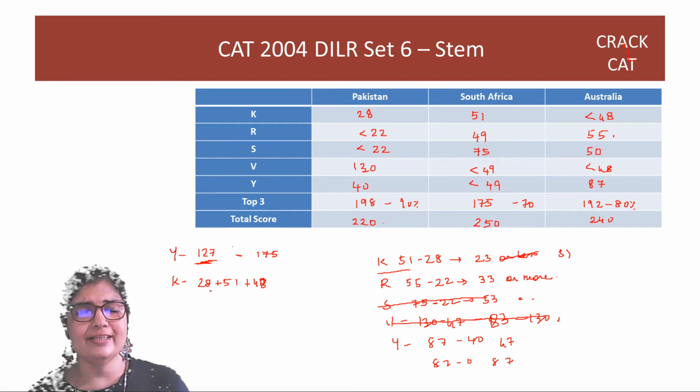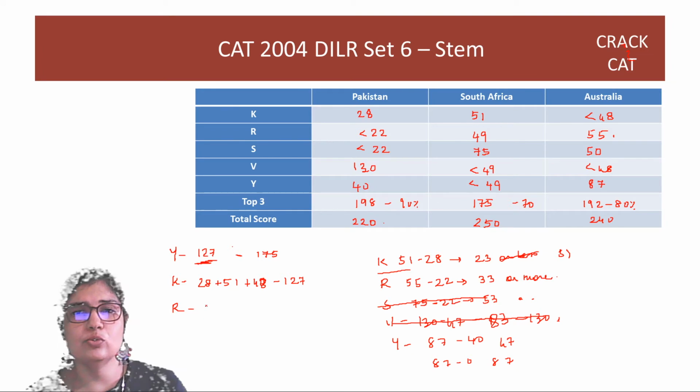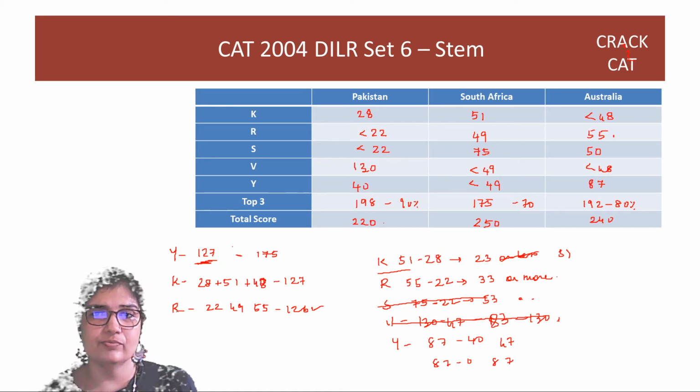So if you just check these numbers, this is 127, right? Now if I check for Rahul, Rahul can score 22, 49 and 55. So 2 plus 9 plus 5, Rahul is 126. So Rahul can definitely have scored less than Yuvraj.